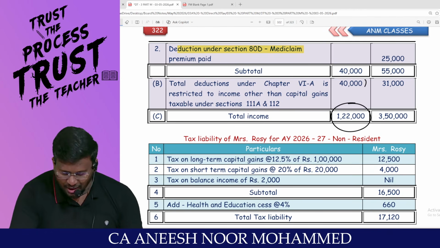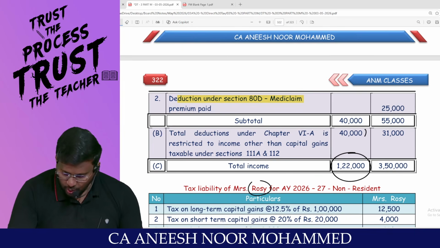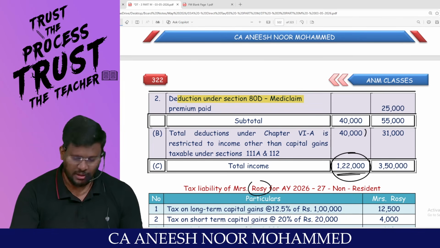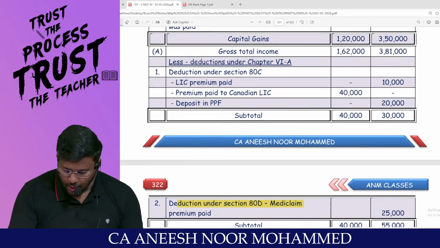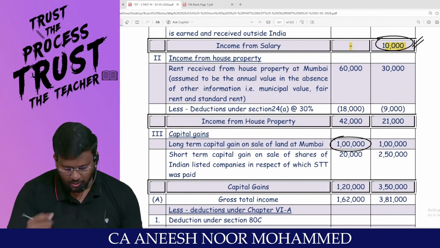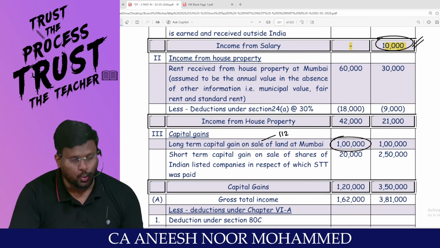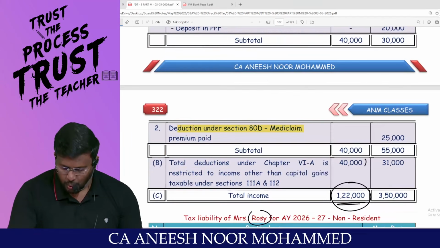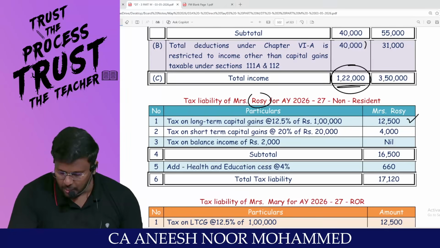This person is a non-resident. So even though she is having income less than 2,50,000, sir, this 1,22,000 represents long-term capital gain 1 lakh. This is covered under 112. 112 will be taxable at 12.5%. Am I right? So 1 lakh into 12.5% comes to 12,500.